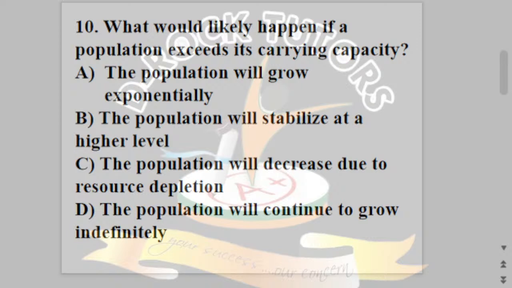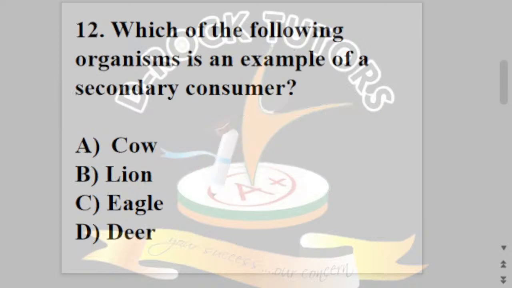Which of the following organisms is an example of a secondary consumer? Now, in a food chain, we usually have a maximum of 5 or 6 trophic levels. We have the first trophic level, that's what the producers are. Every food chain always starts with a producer. The first level is the producer.